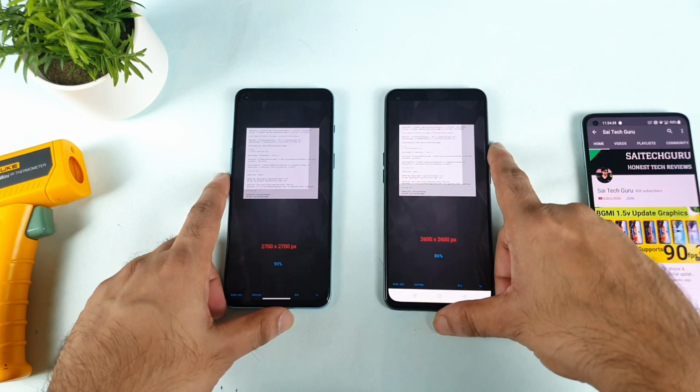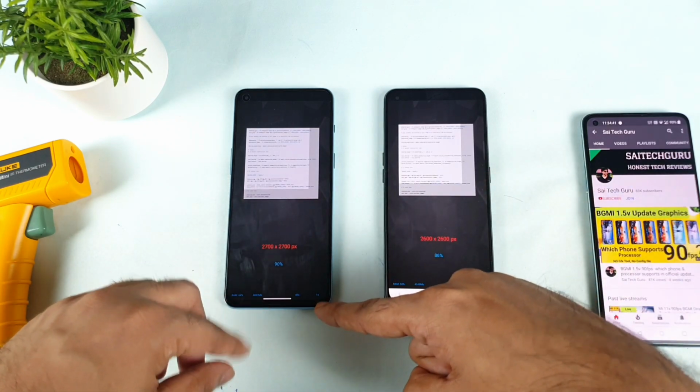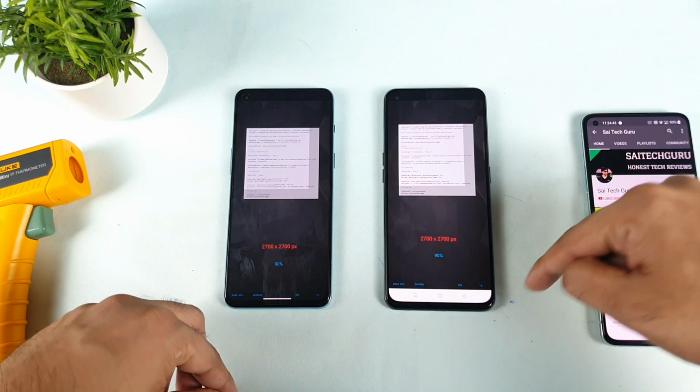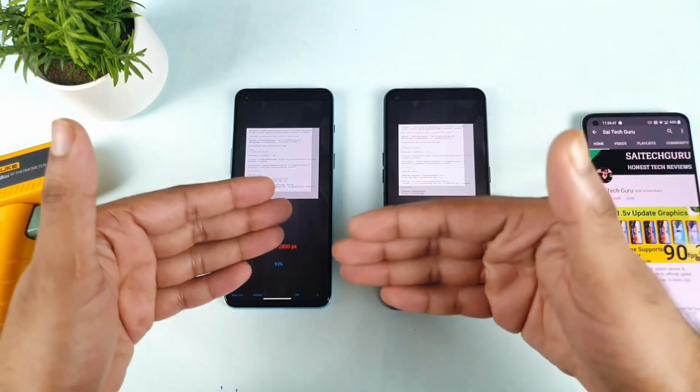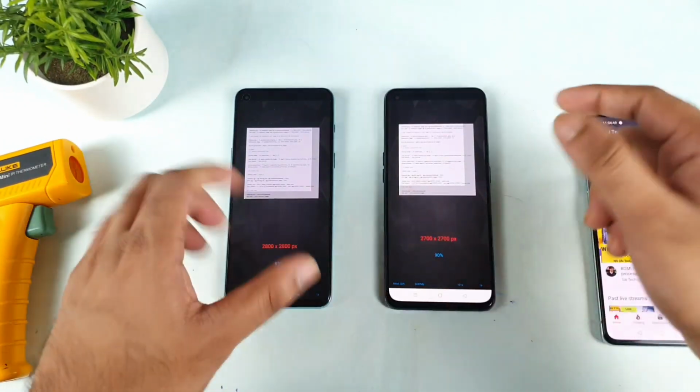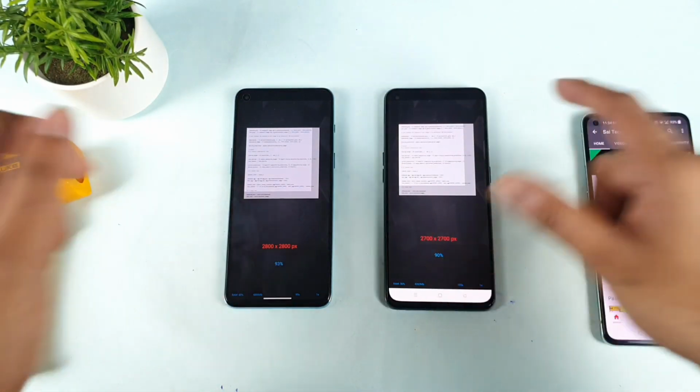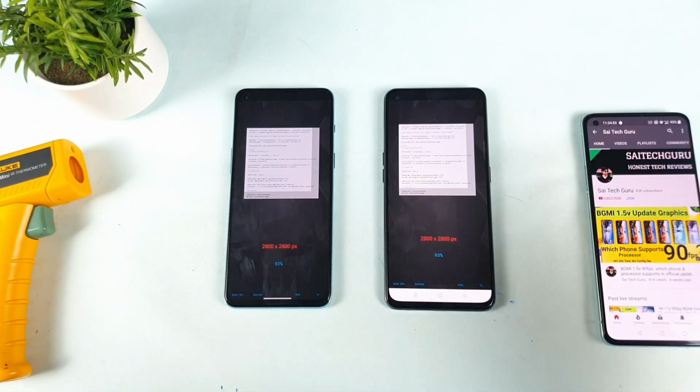To identify between both phones, I did use the full screen gestures in this phone, and in the Realme X1 Max I have the navigation bar buttons. So in this way you'll be able to understand which phone is which, so you should not be confused.